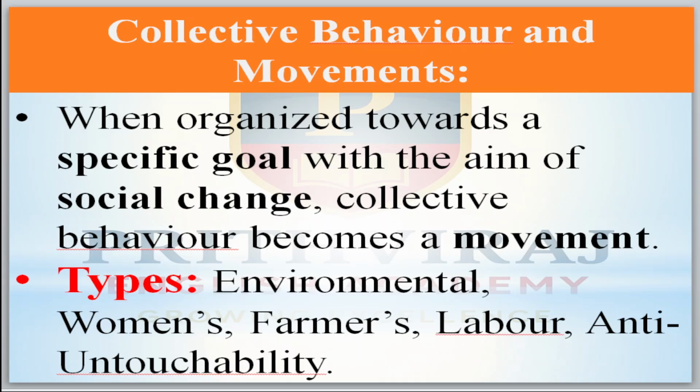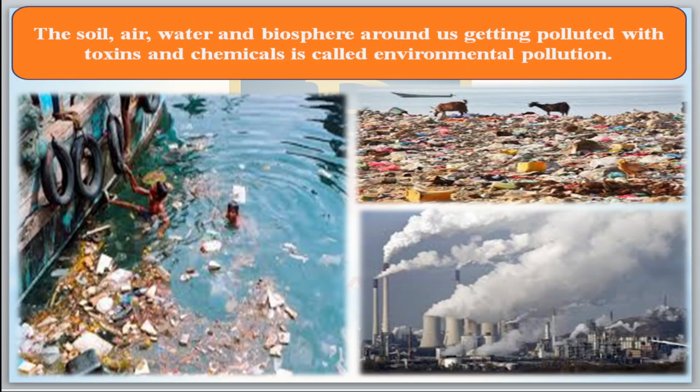When organized towards a specific goal with the aim of social change, collective behavior becomes a movement, a protest. The types of movements are environmental, women's, farmers', labor, and anti-untouchability movements. One by one we will come to know. First is the environmental movement, then women's, then farmers', then labor, then the anti-untouchability movement. Now come to the first.